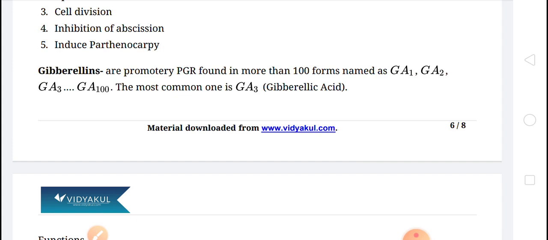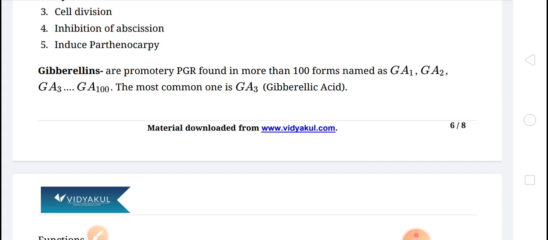Okay, gibberellic acid was the first to be discovered, and it is acidic in nature, by E. Kurosawa in 1926.